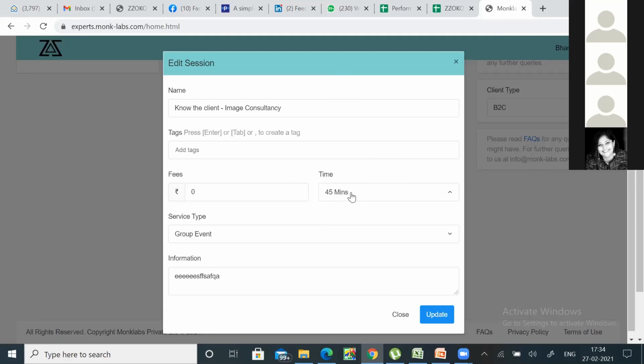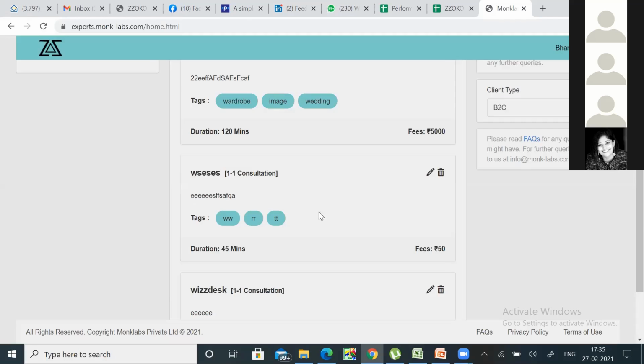At present, it's very simple. You put the time, you put the fees, just put in those sessions where it's time based. As we add more information here, you can add that also. It can be project based. So this is about sessions.